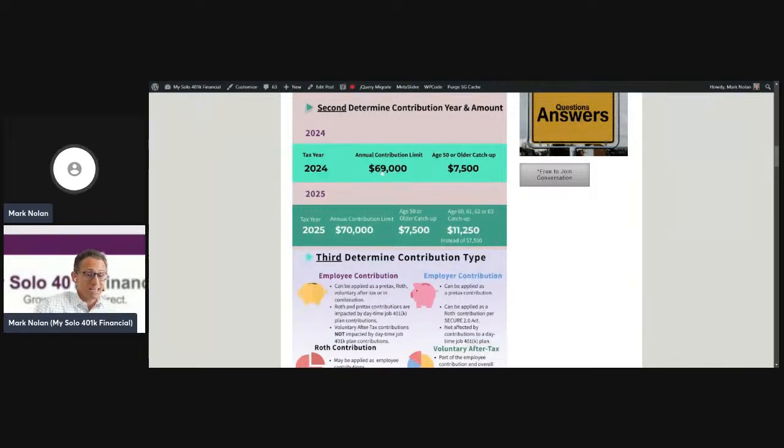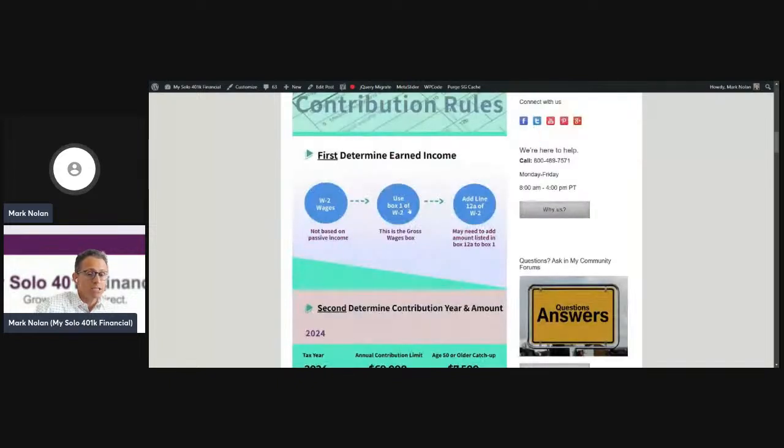Actually, you only need $69,000 of W-2 wages, box 1, because the voluntary after-tax contribution is a dollar for dollar calculation, not a percentage, when we're talking about an S corporation or a C corporation. So both for an S corporation and a C corporation self-employed business, you're going to look at box 1 of your W-2 wages to determine the contribution amount you can make for the voluntary after-tax solo 401k as part of that mega backdoor self-directed 401k.